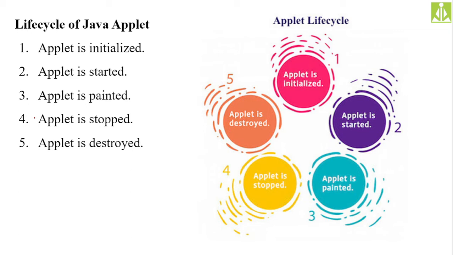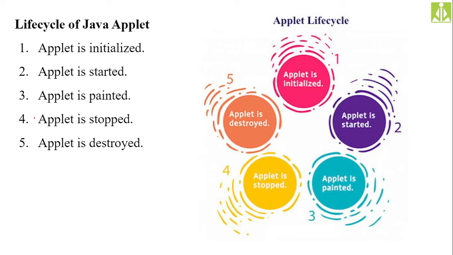Painted in the sense it will print on the browser. Okay, it will print on the browser or it will print on the window. Okay, we have two different ways in which we can execute the applet that very soon we are going to see. Like an application, we can run the applet, or like a browser module, we can run the applet. Both the approaches we will see. Okay. Then we have the after painting.